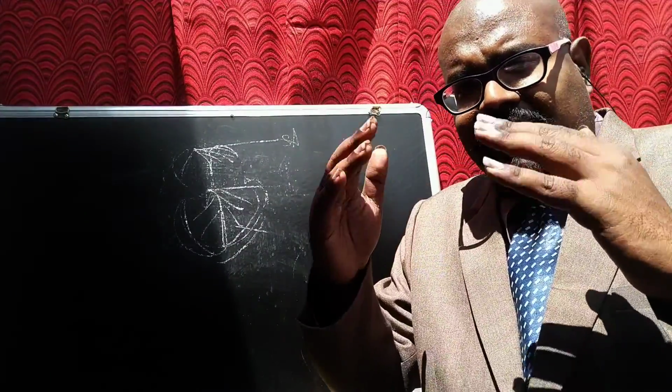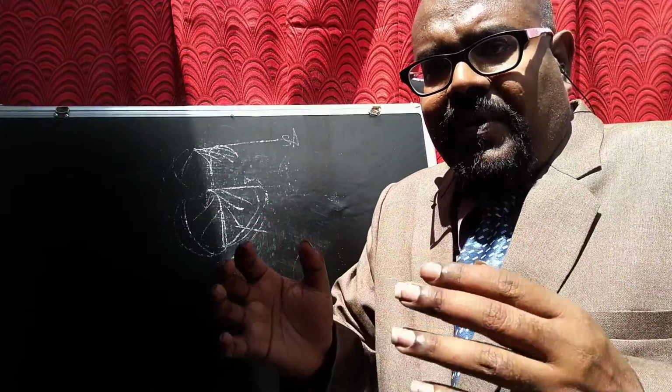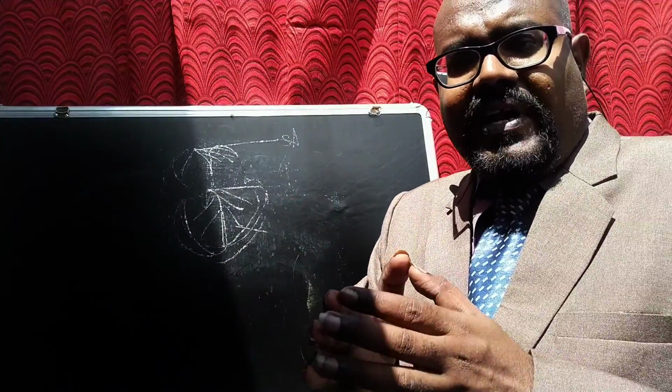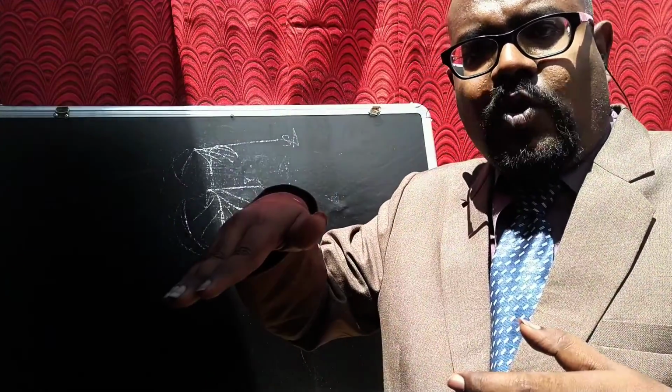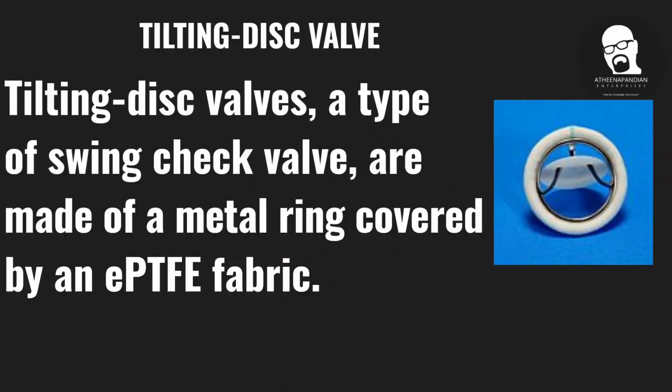Okay, once the contraction is made, the blood gives pressure to the tilting disc and it opens. During that time, the blood flows around. Once the ventricle contraction relaxes, the tilting disc closes. Okay, so this is the process of the tilting disc.